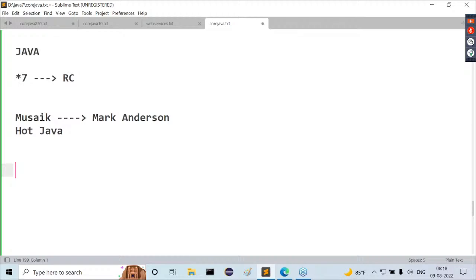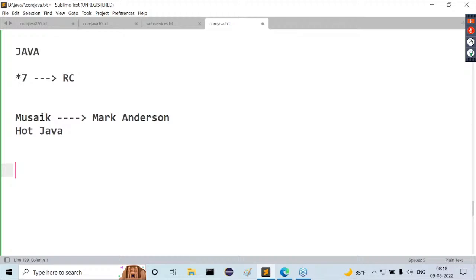Further, they took the date 1996 January 24th. On 1996 January 24th, they officially released the very first version of Java, JDK 1.0. JDK 1.0, that's the very first version of Java that was introduced to the outside market in January 1996. That's nice. That first version of Java was released.